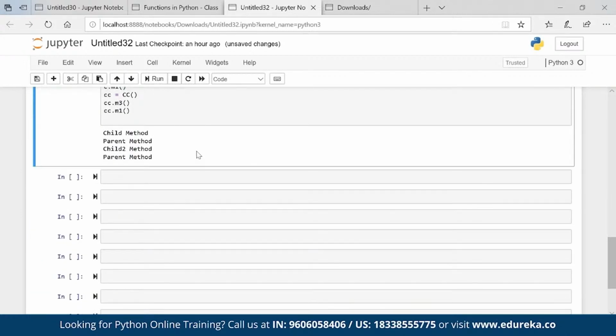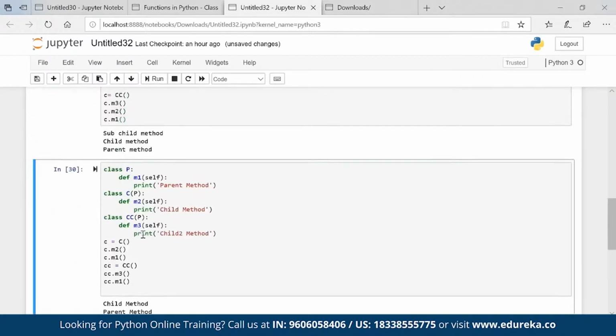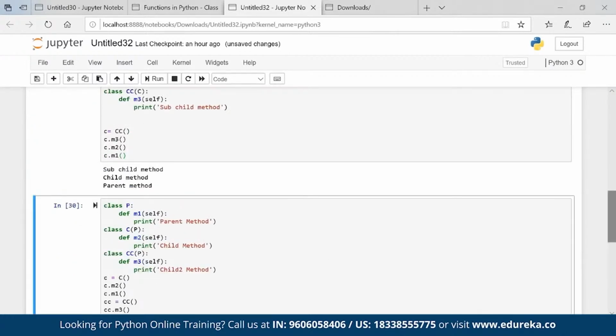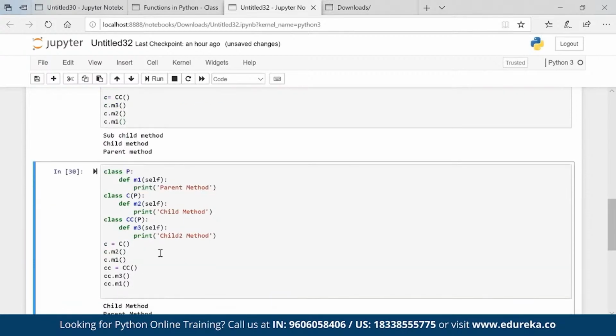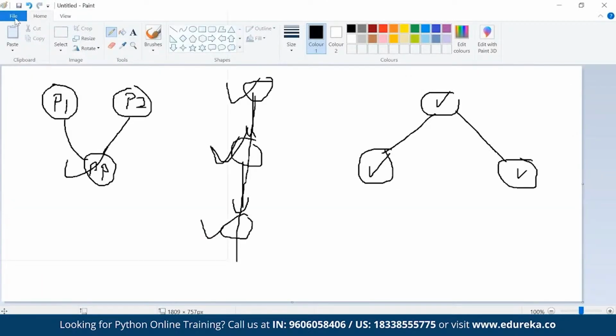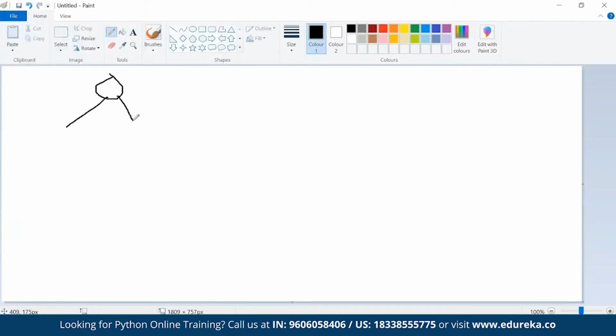Okay. So what is the difference between multi-level and hierarchical inheritance? This is what I have: parent giving property to both the childs. So it's hierarchical. If I go to multi-level, then what's happening?